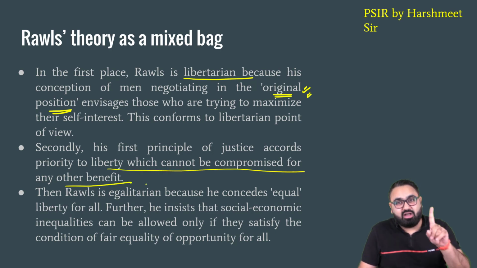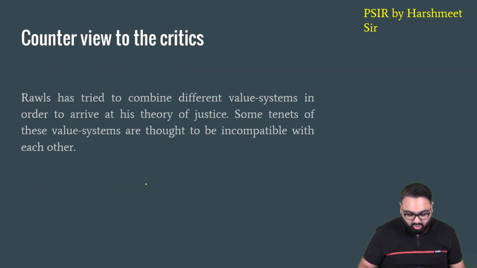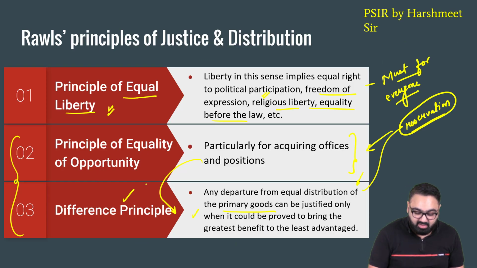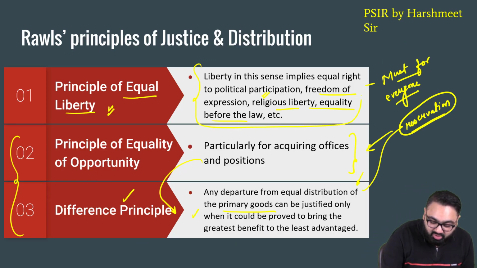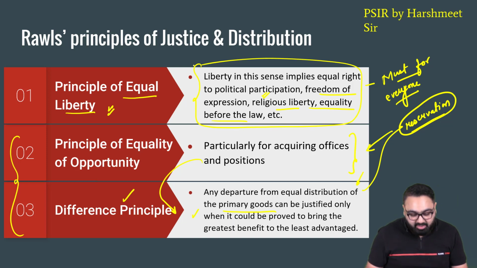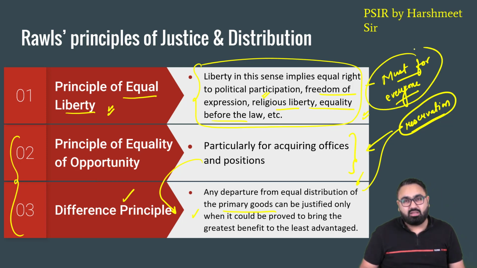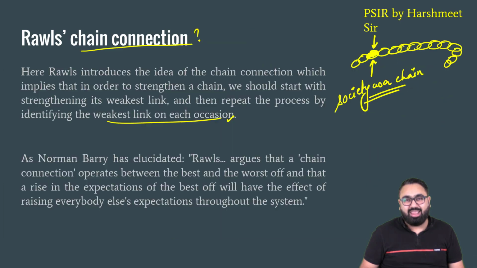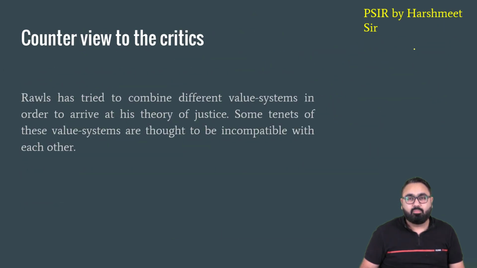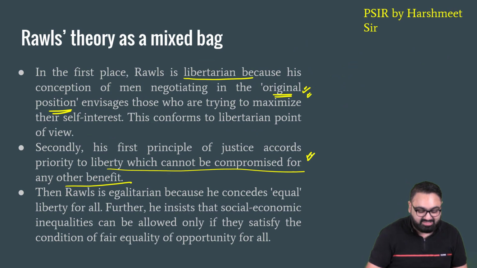Secondly, if you look at the first principle of John Rawls, in the first principle he very clearly says that the right of liberty, freedom of liberty should be given to each and everyone. I'll just take you back. See the first principle. Liberty should be given to each and everyone. Liberty of expression, liberty of religion, equality before law, all of these are basic which are meant for everyone. So the liberal thinkers can't accuse John Rawls of going against the concept of liberalism because he has upheld this in his very first principle.